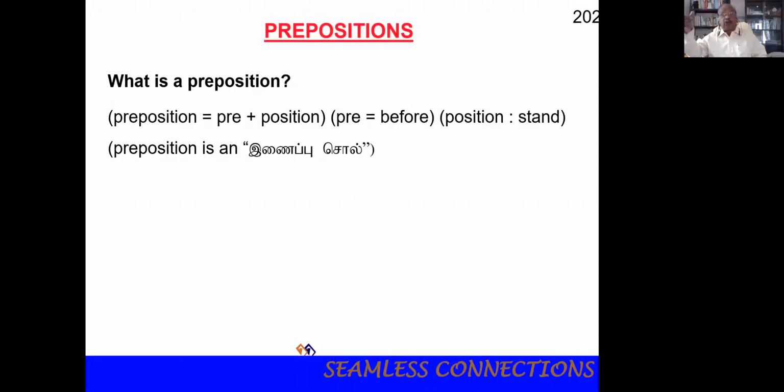Pre-university, before going to the university, we used to study in pre-university. So pre means before, position means a place where one stands. It stands before. So preposition is a combining word.